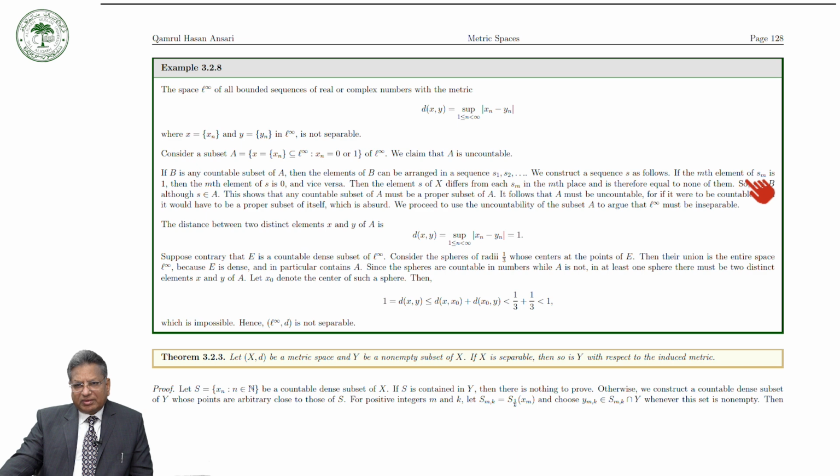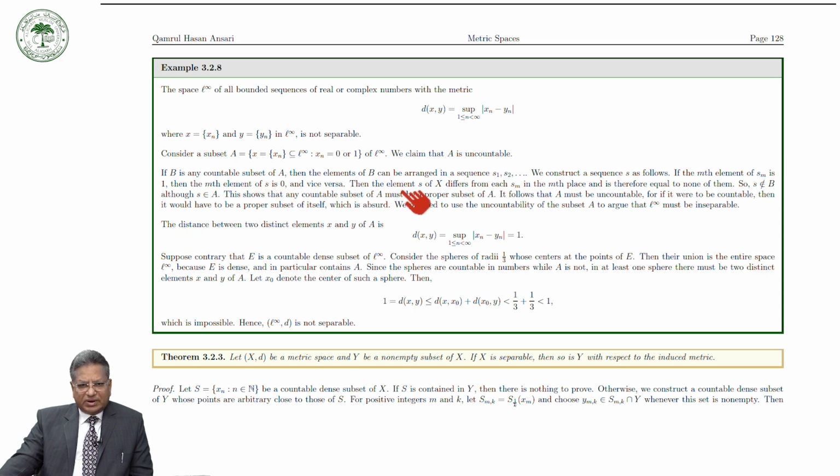If the mth element of Sm is 1, then the mth element of the sequence which we are constructing is 0, and vice versa.